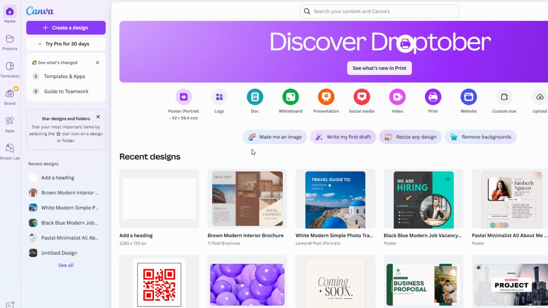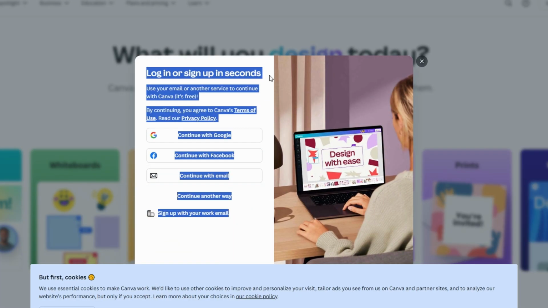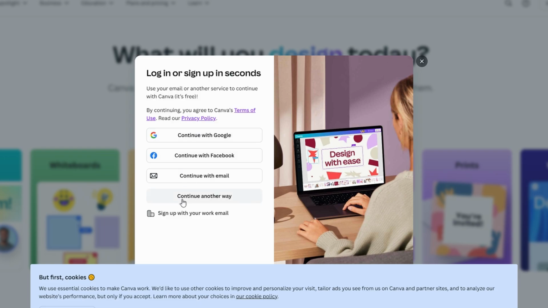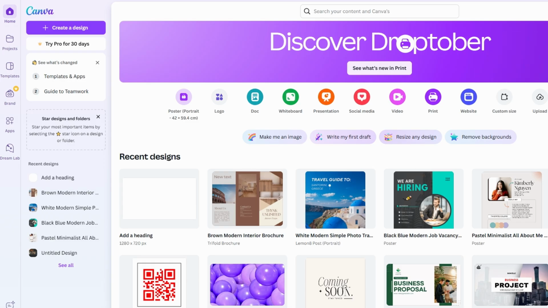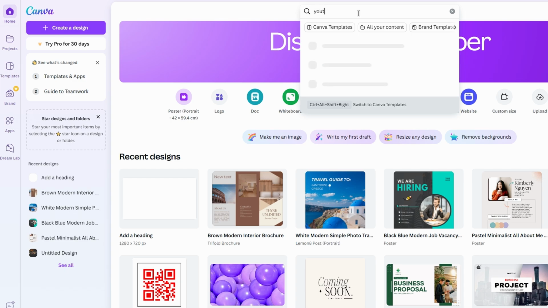Let's jump in. First things first, you'll need to log into your Canva account. If you haven't got one yet, no worries, it's free to sign up. Once you're in, go to the search bar and type YouTube video. This will help us create the perfect layout for your quiz.